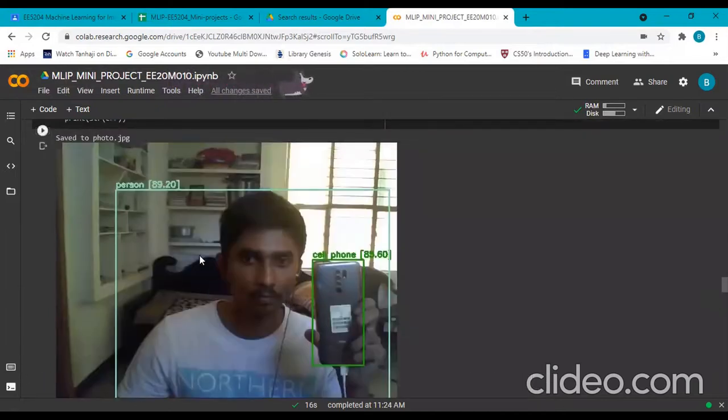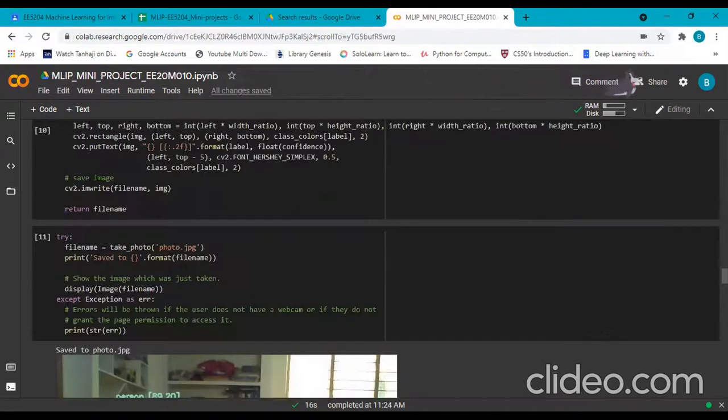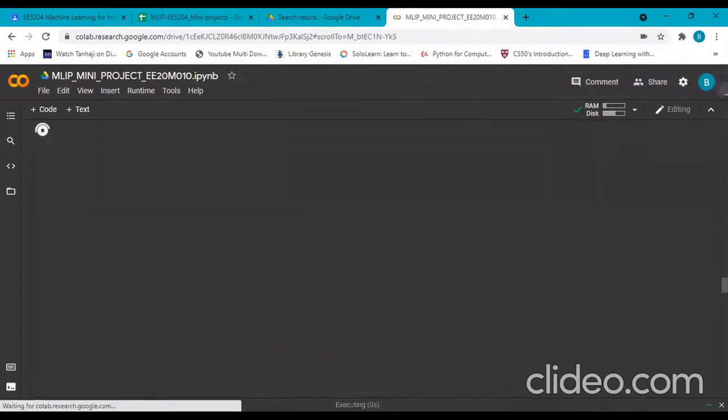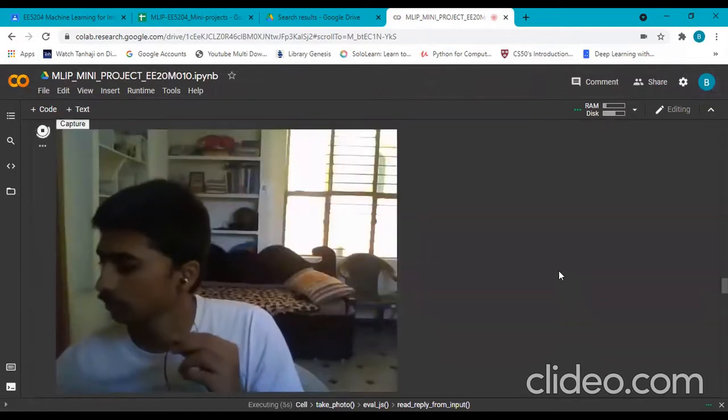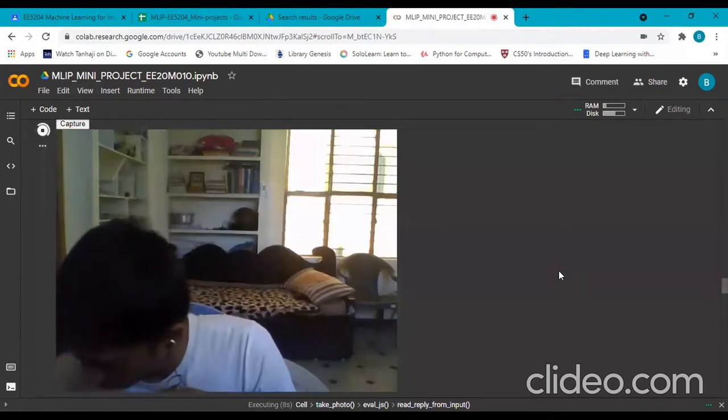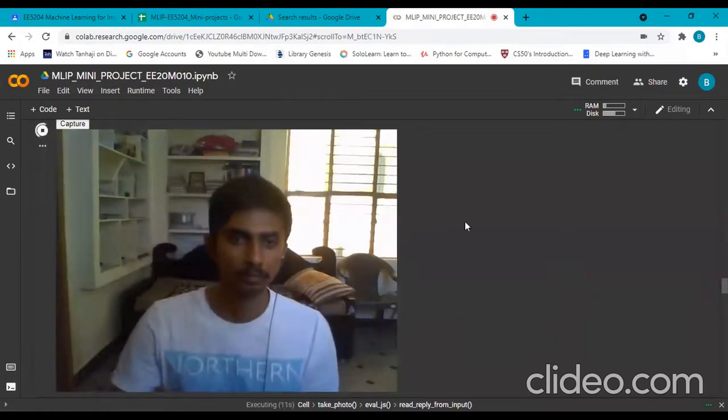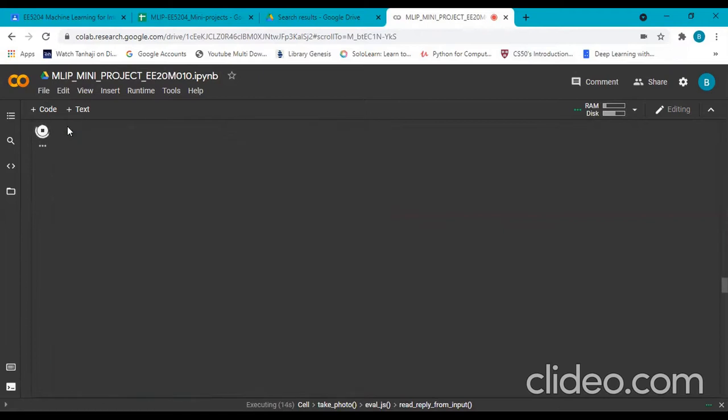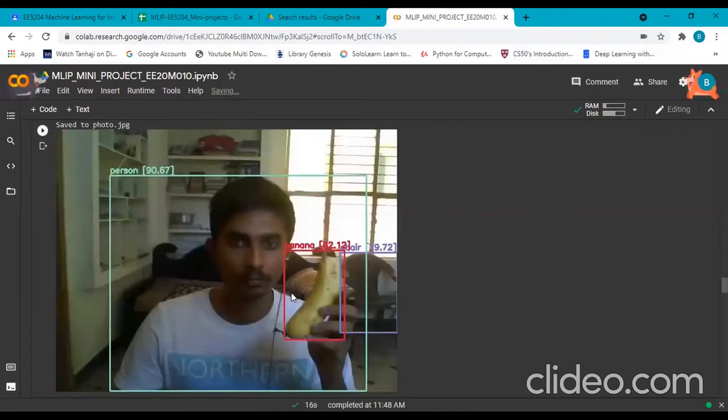This is the test run I've done. It detected me on the mobile phone very accurately. Let's run it again. It's detected a banana and a chair behind me, and me as a person, accurately. It's working very well.